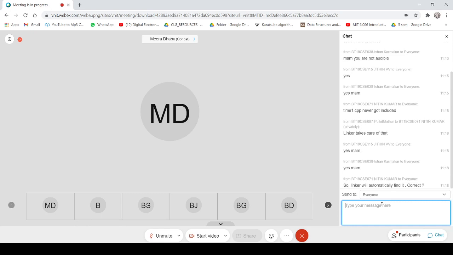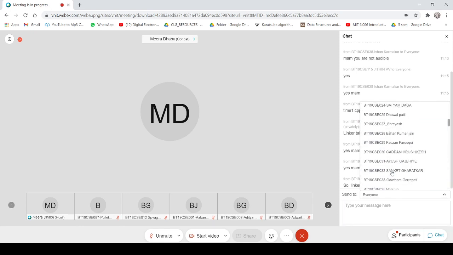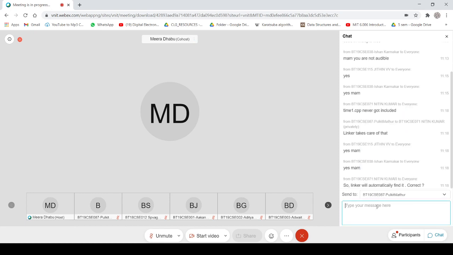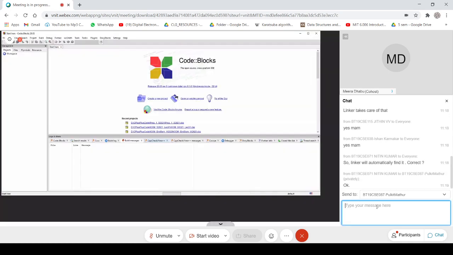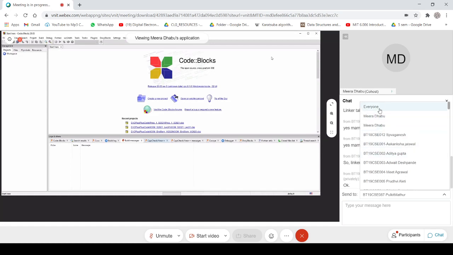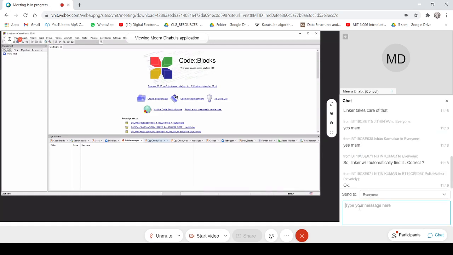I hope everyone has installed some IDE, or those who would like to work with Linux are ready with their G++ compiler. I hope all of you are able to see my screen.